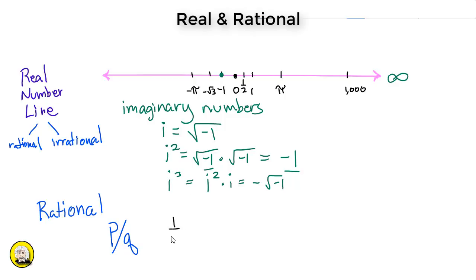Well, 1/2 is two integers expressed as a fraction. 1/4, 3/8, all rational numbers. Even 1/3. But wait a second, 1/3 is actually 0.33 continuing infinite decimal, unlike 1/2, 1/4, or 3/8. Is that too rational? Well, yes, of course. It's not the infinite decimal part that matters. It's whether the number can be expressed as a fraction of integer values. And in this case, any repeating infinite decimal will be a rational number.